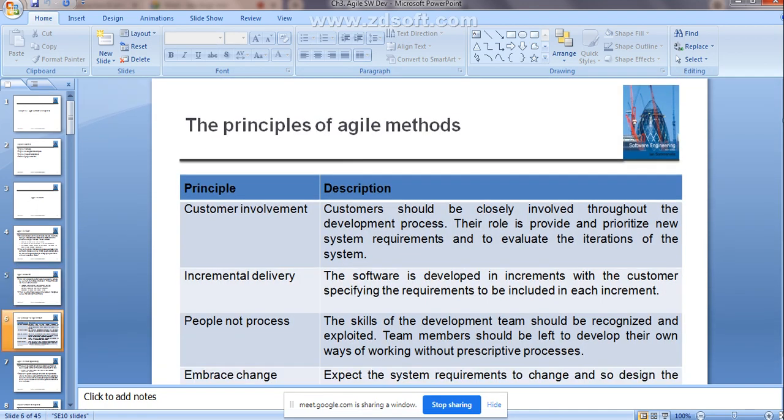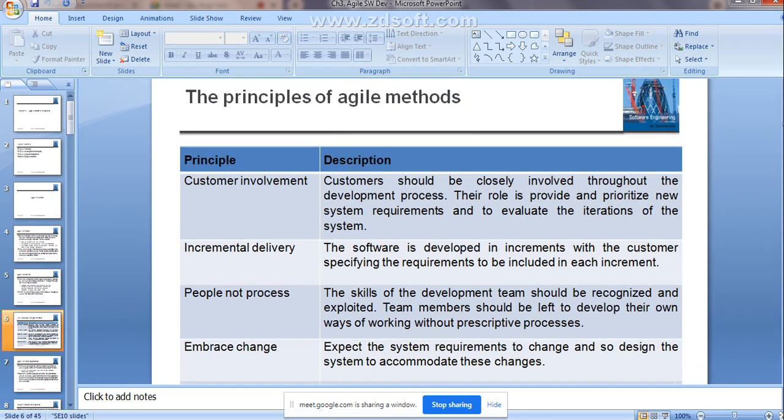Just go through that. Now we'll see the principles of the agile methods. What are the different kinds of principles you are going to get, right? What are all the rules within the agile method whenever you use it for software development? See, the first principle is customer involvement. As I already told, the customer will come up with a requirement for the particular software development to the particular organization, right?